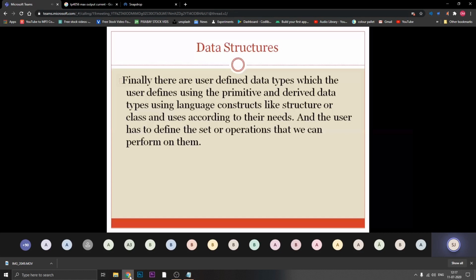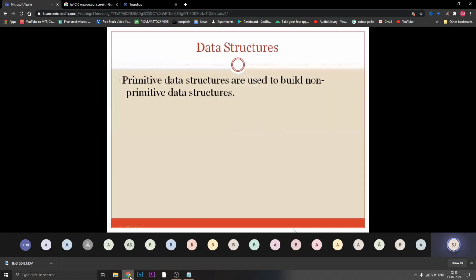So with data structure, you cannot say only primitives are the data structure or only non-primitives are the data structure. When the term data structure comes, broadly it is your combination of primitive data structure, non-primitive data structure, linear, non-linear, and the methods like arrays, trees, and graphs, and so on. All those things together fall under the category of data structure. Okay, so this is the basic information regarding primitive and non-primitive data structures.